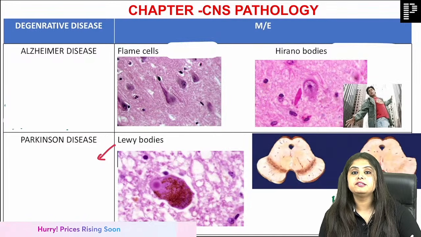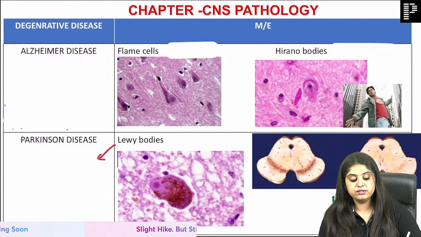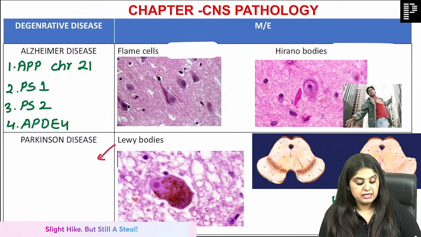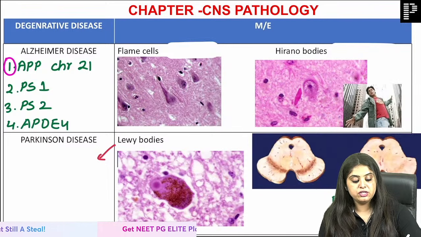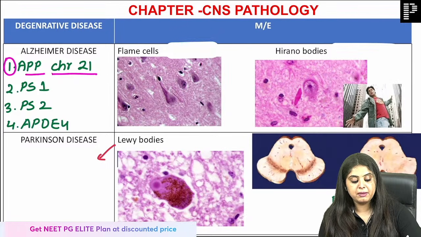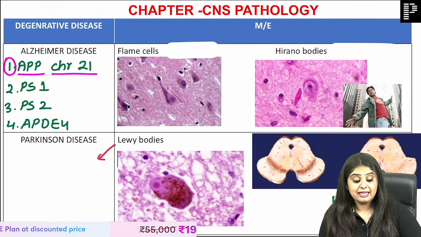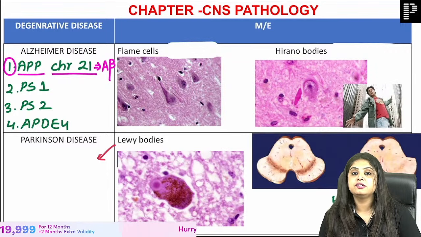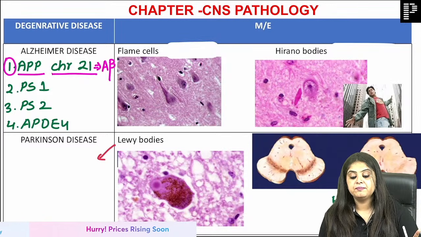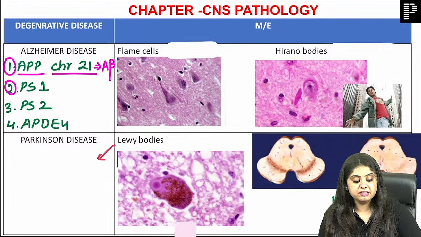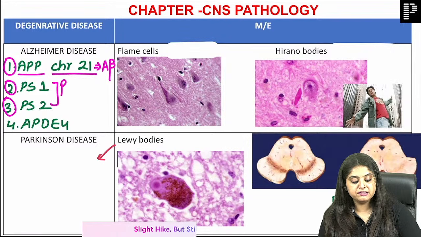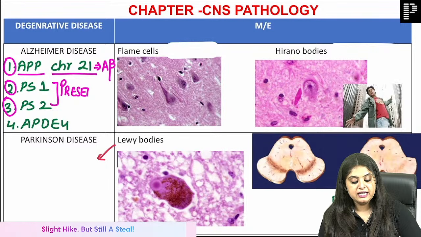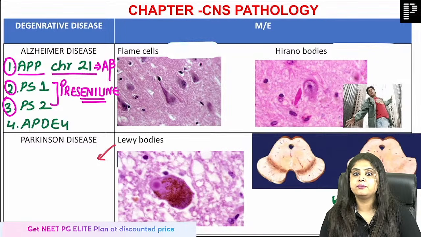Genetics, Alzheimer's disease, 4 genes. INI-CET students, be ready for a question this time. This is going to be APP gene on chromosome 21, means amyloid precursor protein. That is why it is A beta amyloid deposition that occurs in Alzheimer's disease. Number 1. Number 2 is going to be PS1 and PS2 gene. PS stands for presenilin. It will remind you of presenile, old age, yes, Alzheimer's disease.